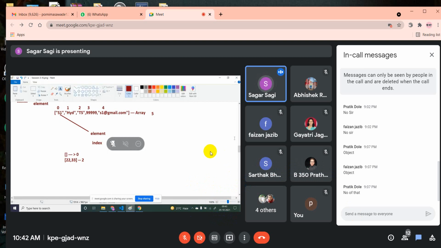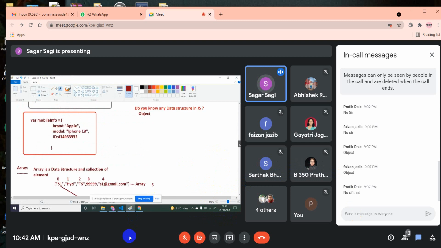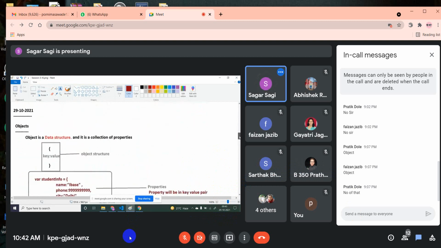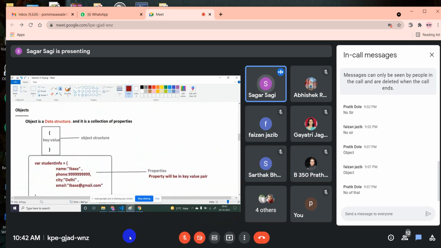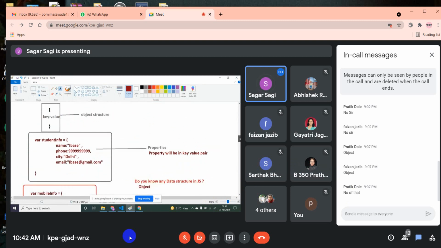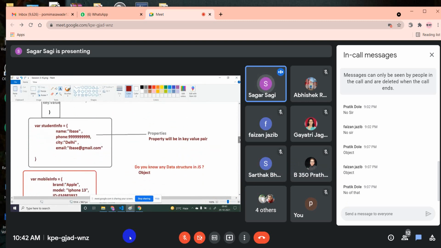So this is the concept of your array, and this is the concept of your object. So in this object, we used some code, right, to insert, access, delete, update the properties, nothing but updating some information.